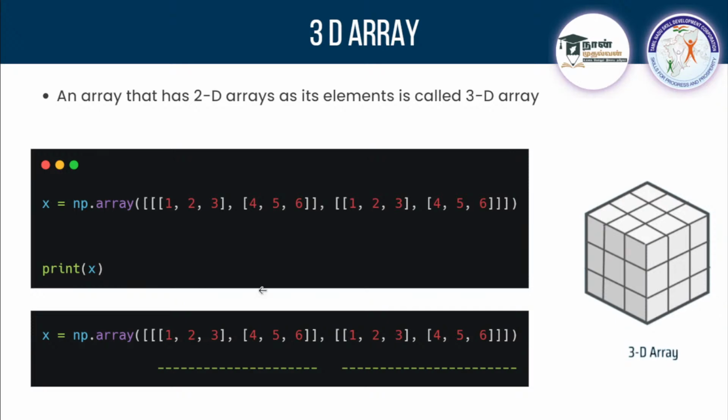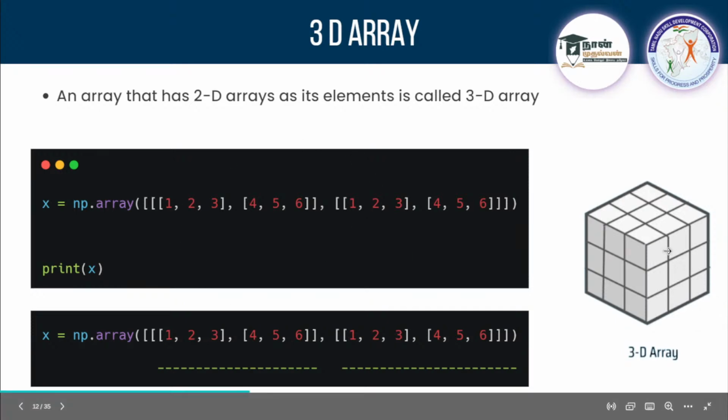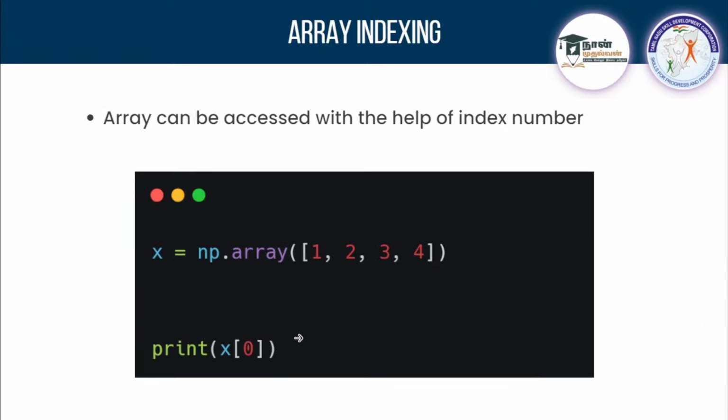So now we have created these arrays, right? Now I am going to tell you how to access these arrays. Whether it is a 1-dimension, 2-dimension or 3-dimension array, how do you access these elements? You can store it, but if you want to take that, how will you access it? Remember guys, how will you access a list or a sequence? We'll be accessing it with the index number, right? In the same way, here also we are going to access with the help of index number.